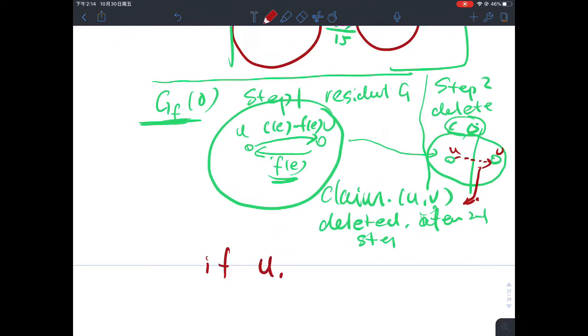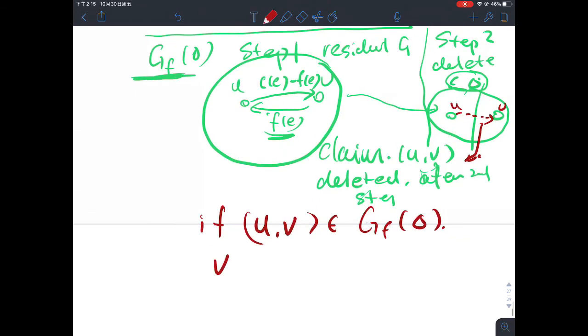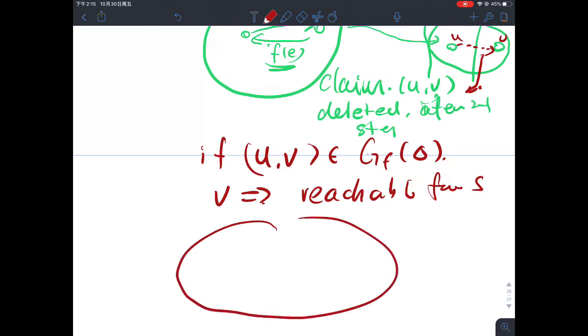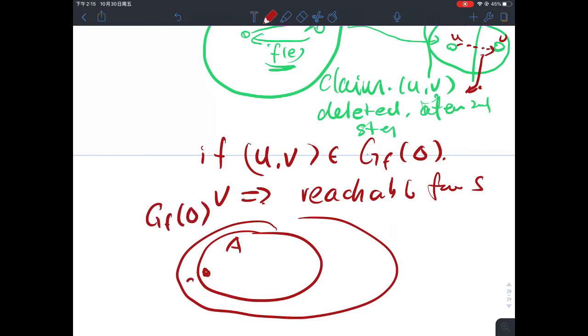Why is that? If U to V exists in this graph G of f delta, then V would be reachable from S. Why is that? Just remember that the way I construct A is that I start with the graph G of f delta, and start with S, I do a BFS, and find all the nodes that are reachable from S. So there's a U over here.